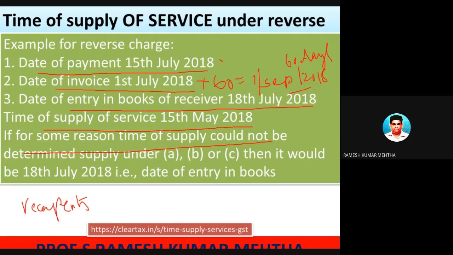The other date is 15th July, which is the payment date. Among them, whichever is the earliest, which is 15th July. That's the reason it is written as 15th July.